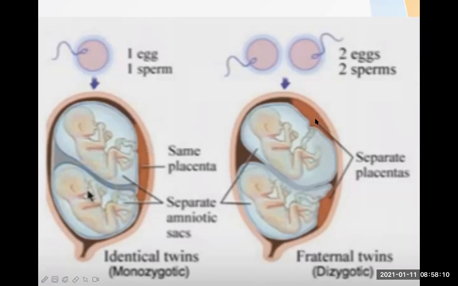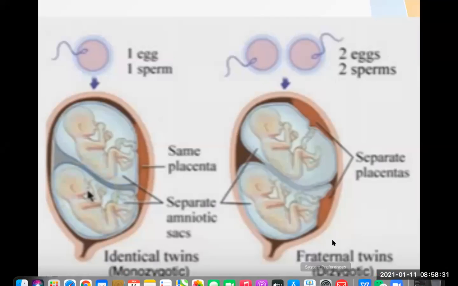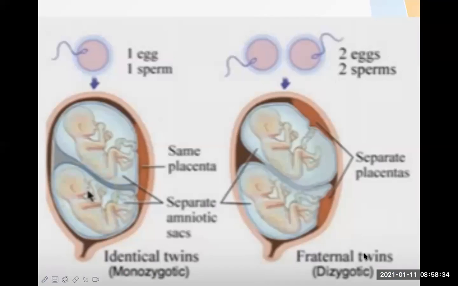Now see, on the other side, two eggs are fertilized by two sperm. This is a very common thing to happen if ovulation induction agents are used. So they have two separate placentas. Everything is separate here: two separate placentas, two separate amniotic cavities. These are called dizygotic twins. They develop from two different zygotes, also known as fraternal twins, and the characteristic features between them are different. Sometimes the sex is also different: one baby is a boy, another is a girl. So they look different. Monozygotic twins usually look similar.